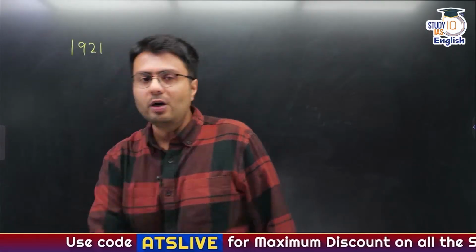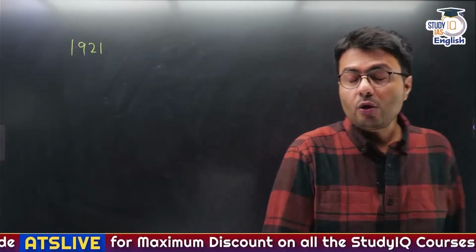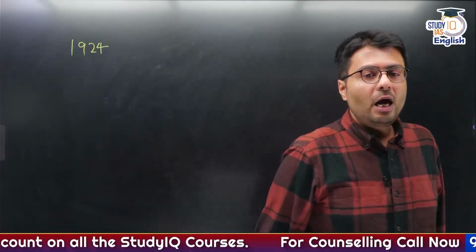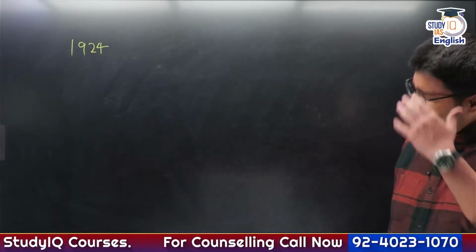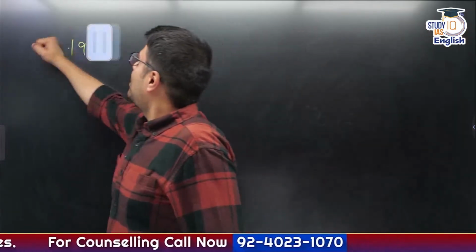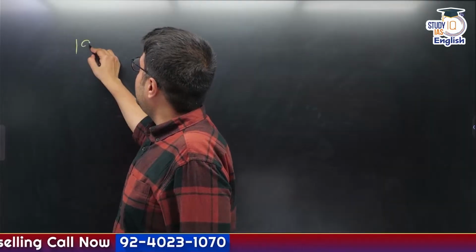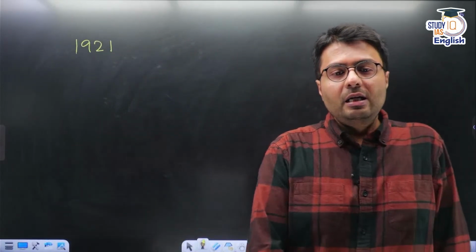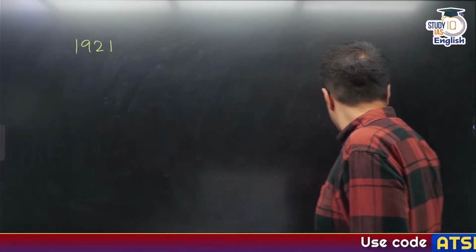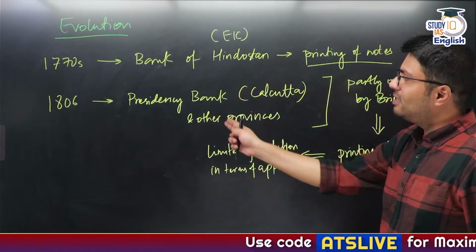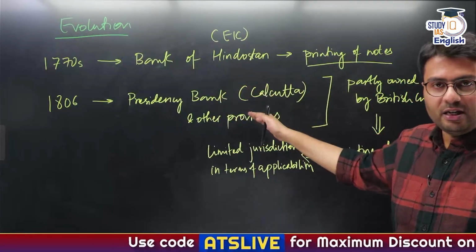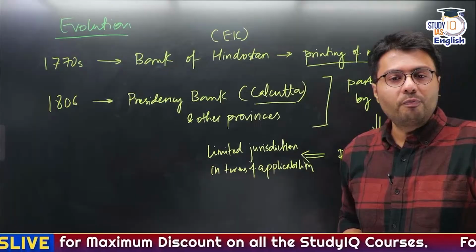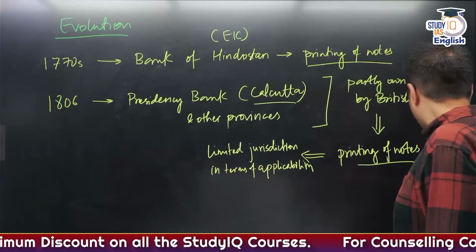Can anyone guess what happened in 1921? Sorry, not 1921, but 1924. Now in 1924, sorry, let me get back to you. It is 1921. Now what happened in 1921? Can you guess? I told you in 1806, there were 3 presidency banks: Presidency Bank of Calcutta, Presidency Bank of Bombay, and Presidency Bank of Madras.